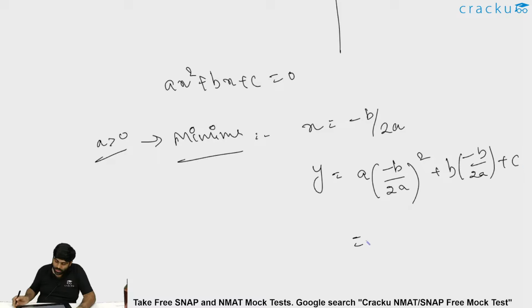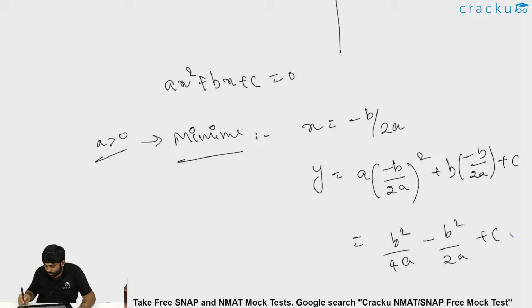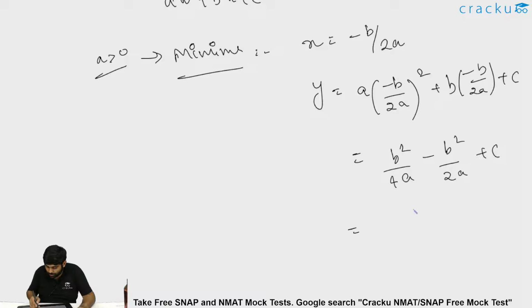What is this value? This is ab square by 4a square, that is nothing but b square by 4a, because a is there already, minus b square by 2a plus c, which should be nothing but minus b square plus 4ac by 4a.